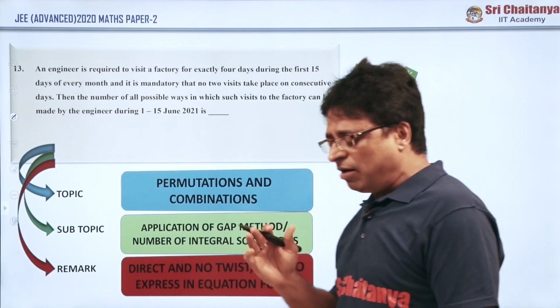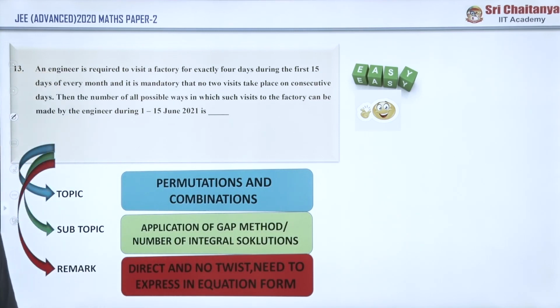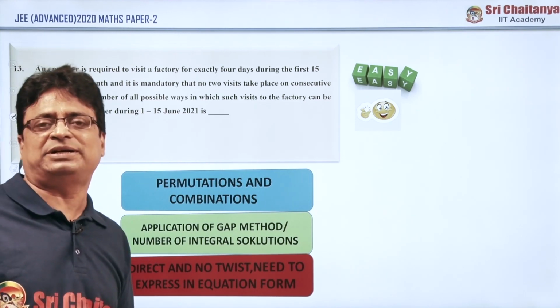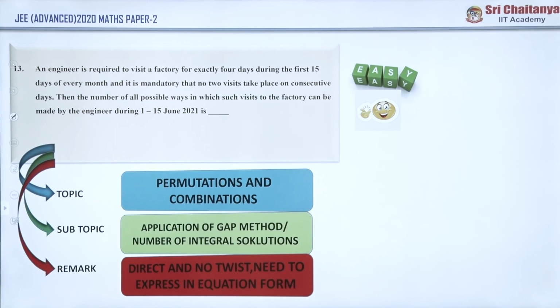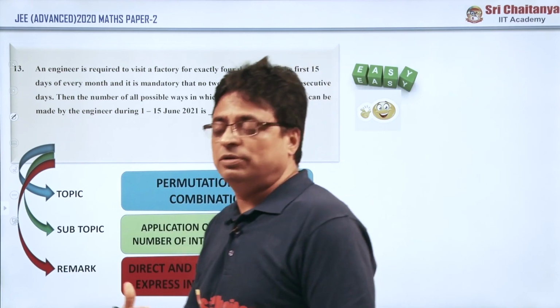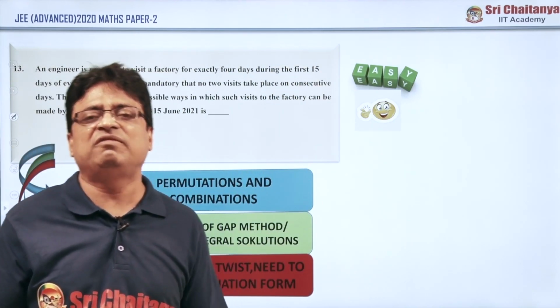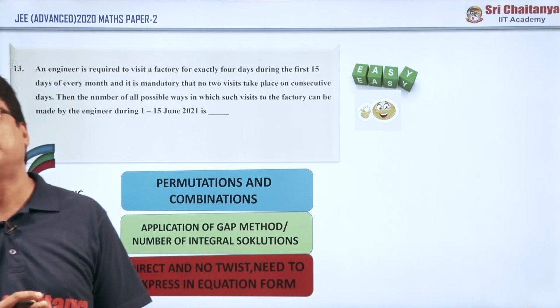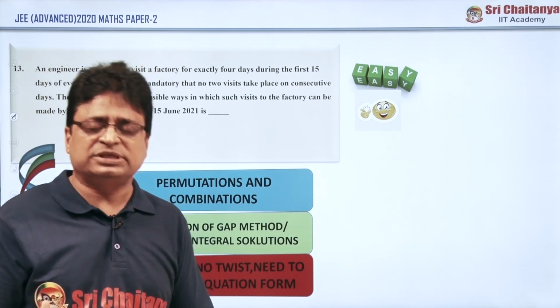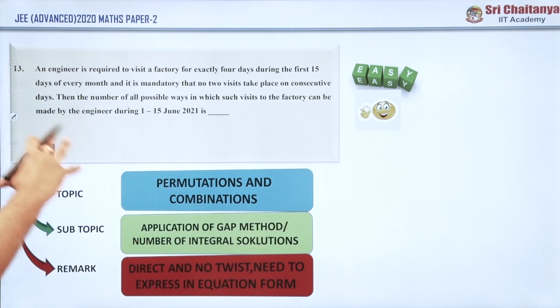Straight away, this time they have given the majority of the questions from algebra: permutations and combinations and probability. So please note, even in 2021 also, whomsoever the paper setters may be, this is an important area, permutations and combinations and probability. In your engineering also, calculus, permutations and combinations, and probability are very, very useful, and applications of mathematics come in every engineering subject. That is why they are giving more focus on these particular areas.